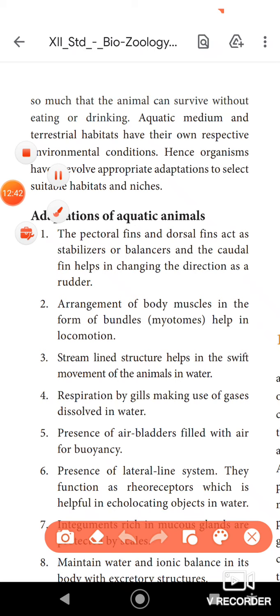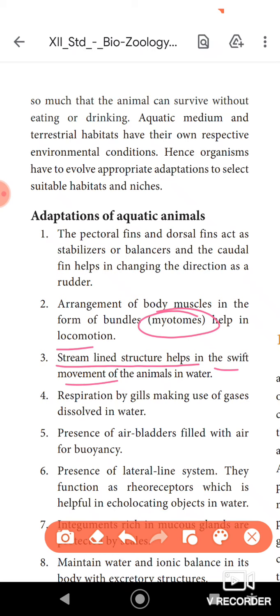Fishes, if you look at them, have muscles called myotomes. The body muscles are called the myotomes, which are very useful for the animal for their locomotion. In the same way, the streamlined body of particular fishes is used for swift movement.